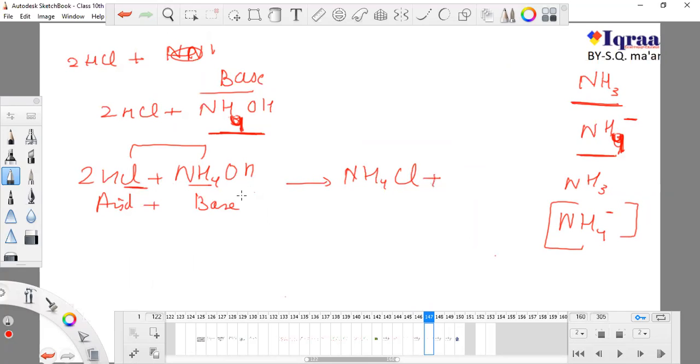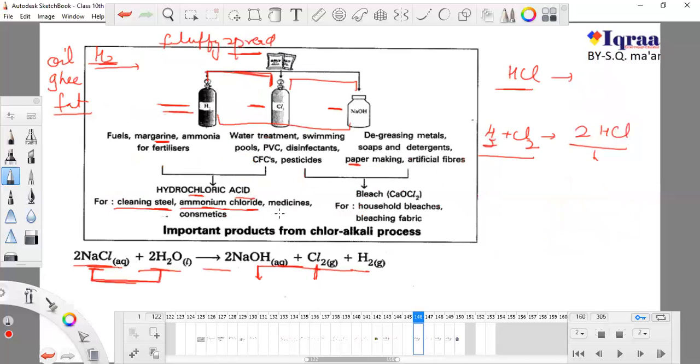NH4Cl plus... Definitely, when an acid reacts with a base, it will form salt and water. So definitely this OH and this... I just need to balance this and it will be complete. I'm not balancing it right now because this is not my concern. So it will form a salt, ammonium chloride: NH4 is ammonium, and this is chloride. So this is how ammonium chloride is obtained.